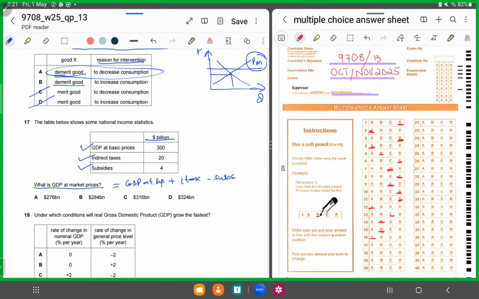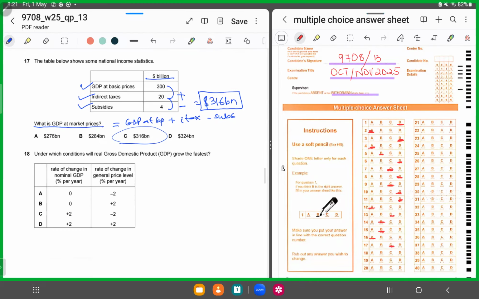So GDP at basic prices is 300 plus the indirect taxes of 20, which is 320. Subtract the subsidies, minus 4, which gives you $316 billion. For 17, you should shade in the matching option.